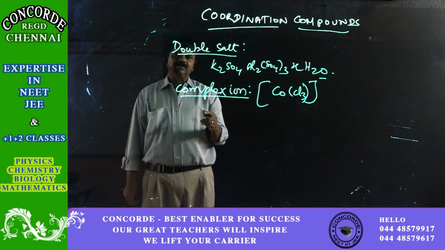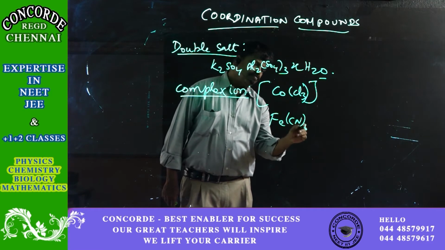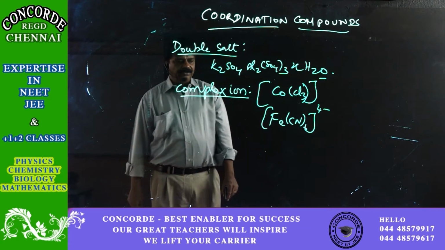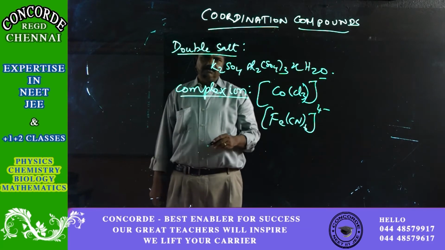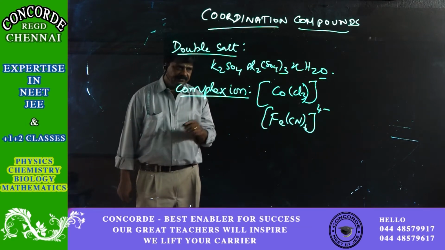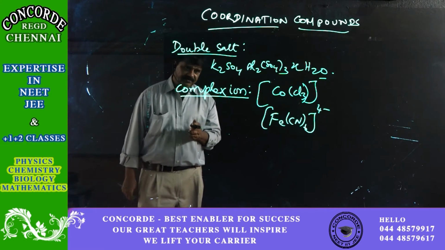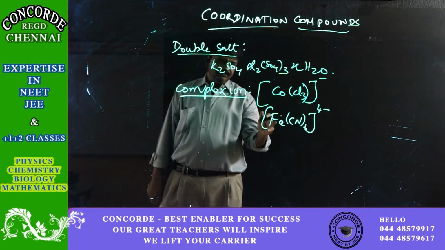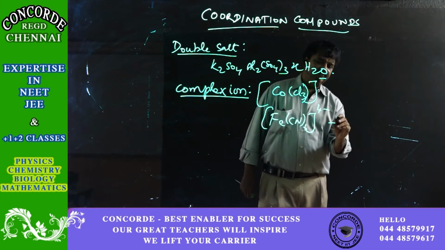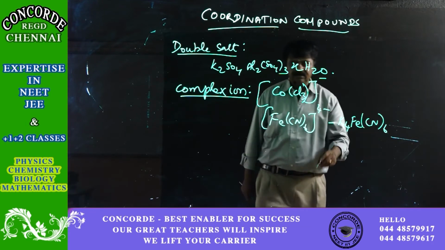Like that you would have come across K4[Fe(CN)6], where the metal ion is attached to 6 cyanide ions, and the whole ion carries a 4 minus charge. The compound of this ion is K4[Fe(CN)6].